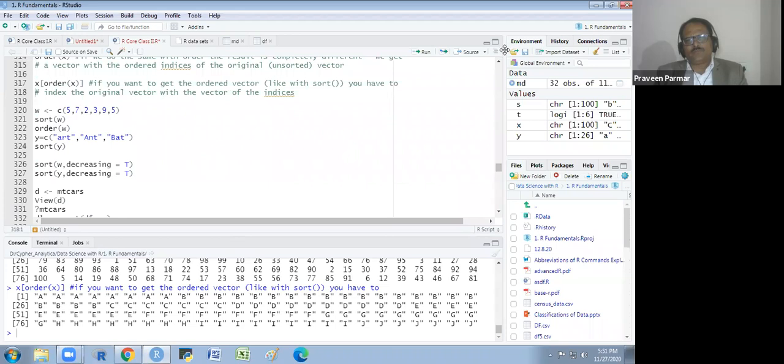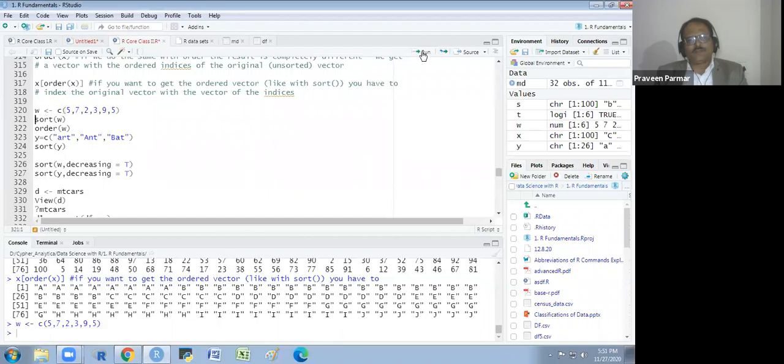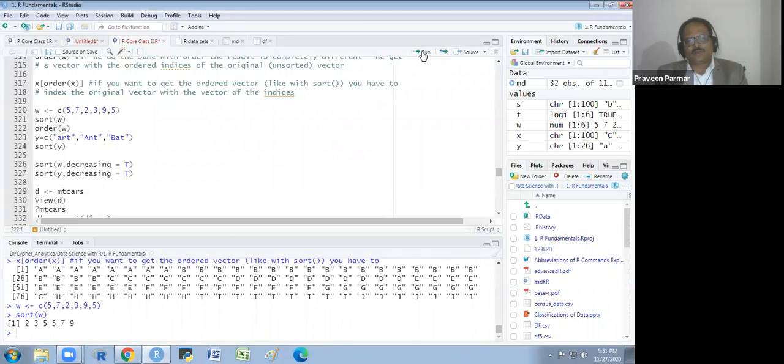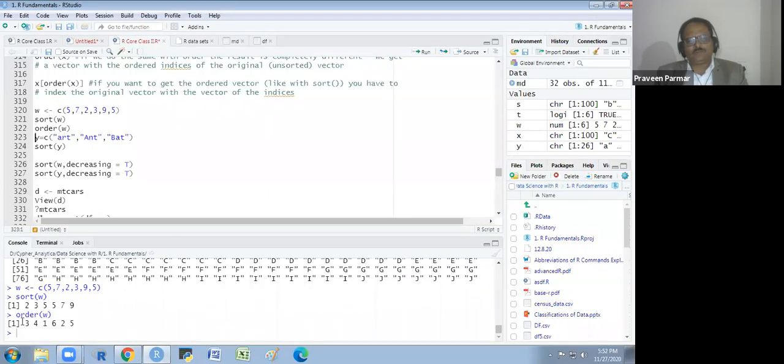A few more things I will explain about this. I am making a vector like this and I will sort it. It is sorting 2, 3, 4. If I order it, order will give me the positions. The third position is 2, so 2 will come first, then the fourth position will come, then the first position 5 will come, then the sixth position, then the second position 7 will come, then the ninth on the fifth position will come. Got it? So these are the positions and these are the values. Does that make sense to everyone? Yes, sir.